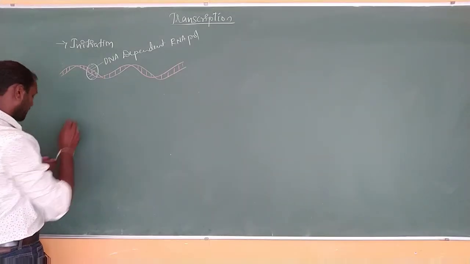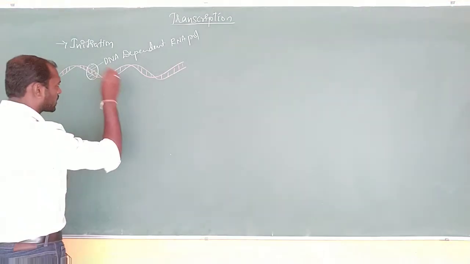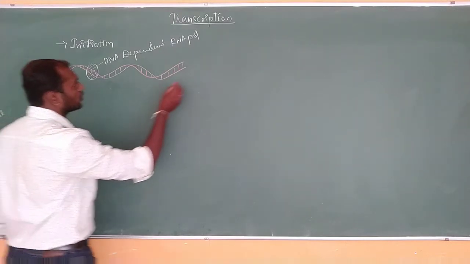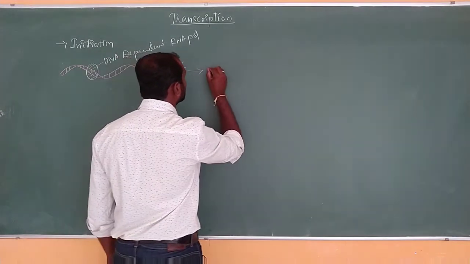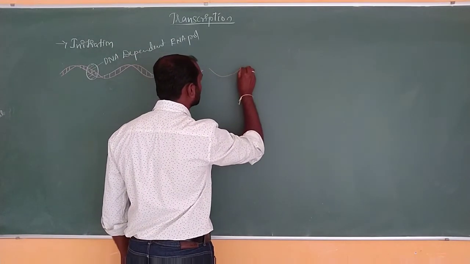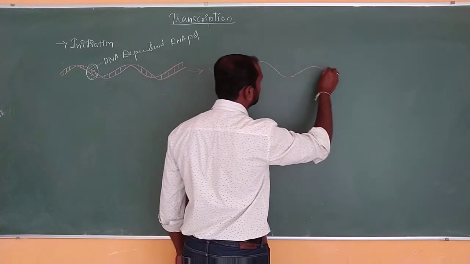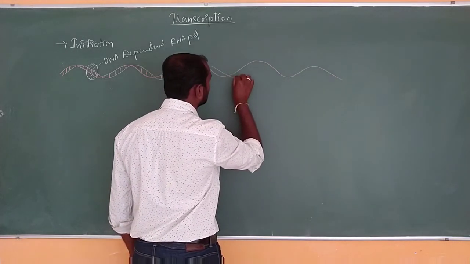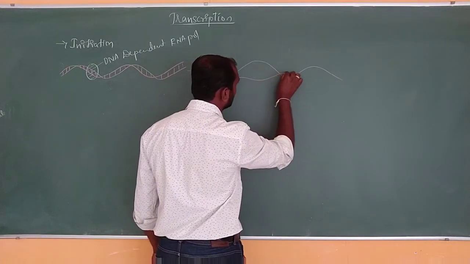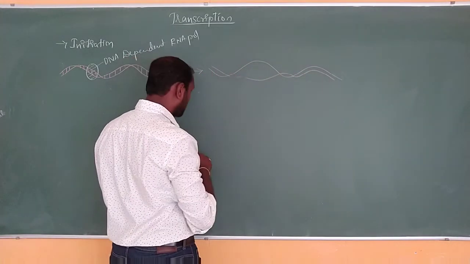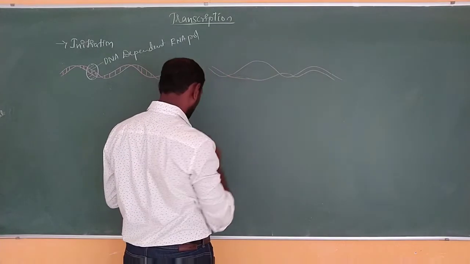So the chain, that is the next step. Okay, so what is going to happen here? I am going to draw this one here. Okay, so that chain is going to open. The DNA chain irtadalla is going to get open.